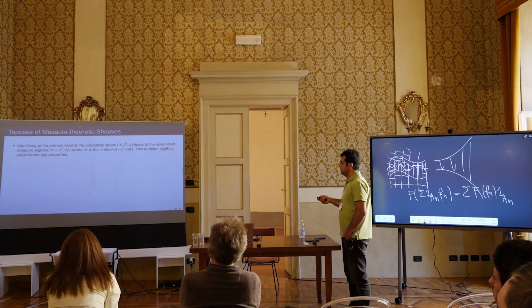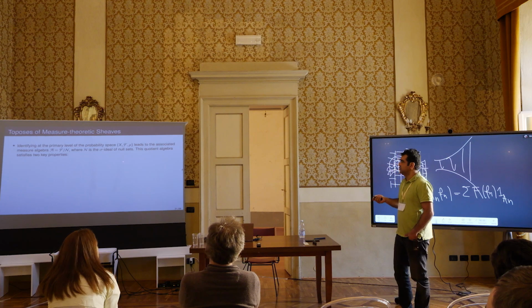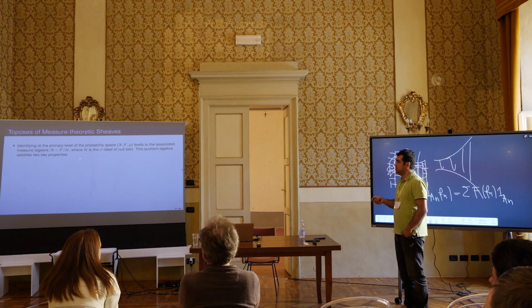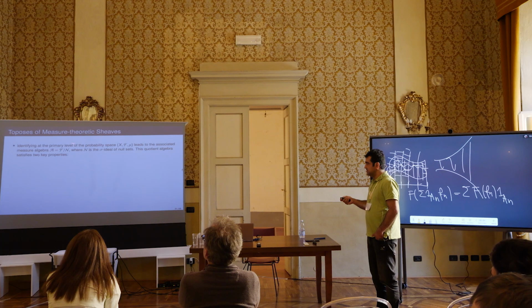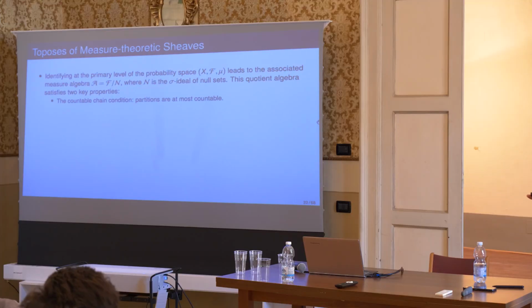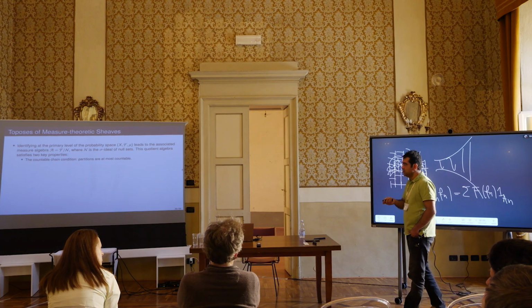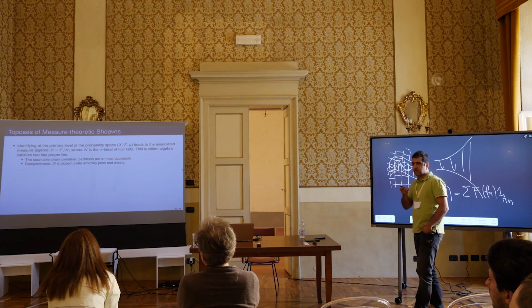Usually this is a sigma algebra, right? So it is only closed under countable unions and intersections. But what we can do is quotient out the ideal of null sets. These are all sets which are given the measure 0. That's a sigma ideal of the sigma algebra. And if you quotient this out, then the quotient algebra satisfies two key properties. One is the countable chain condition, meaning that partitions in this algebra are at most countable. The second is that this algebra now is complete, so it's a complete Boolean algebra.